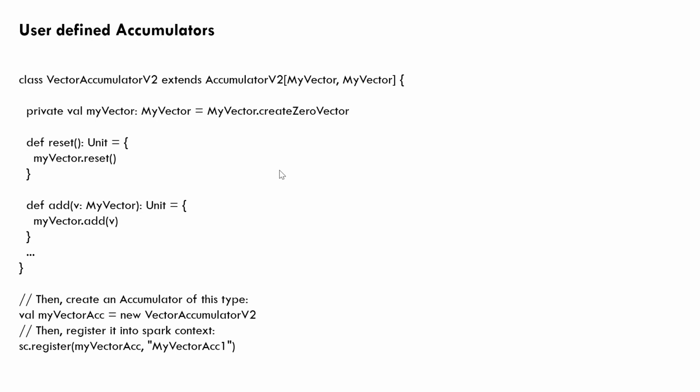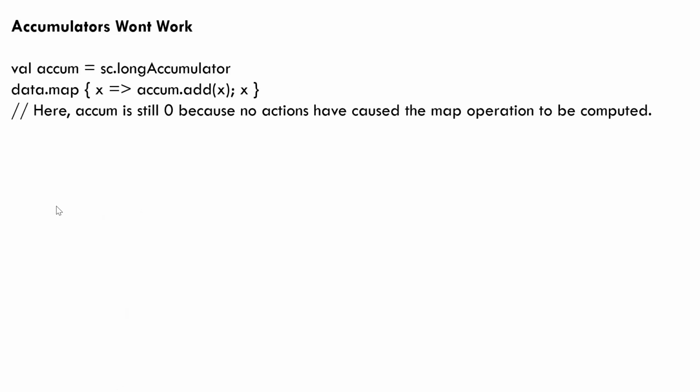Okay, so what you need to do for a user defined accumulator is implement AccumulatorV2. That is an interface, and you need to provide an implementation of some of the methods. One of those methods is reset and another is add. Now let's look forward.